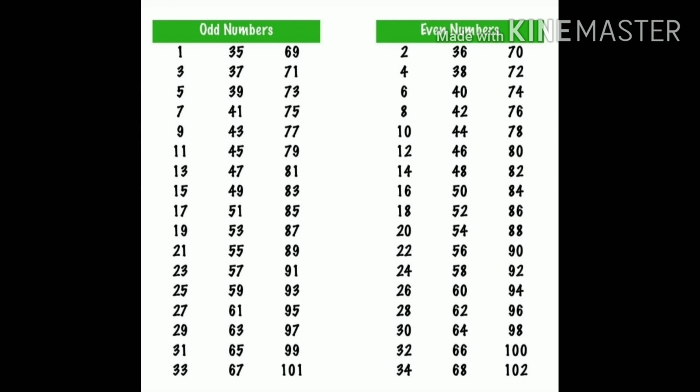So these are the numbers up to 100, and we have divided the numbers into odd and even. As we know, numbers ending in 1, 3, 5, 7 and 9 are odd numbers, and even numbers end in 0, 2, 4, 6, 8.